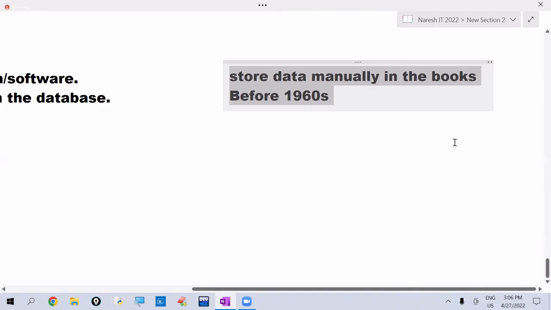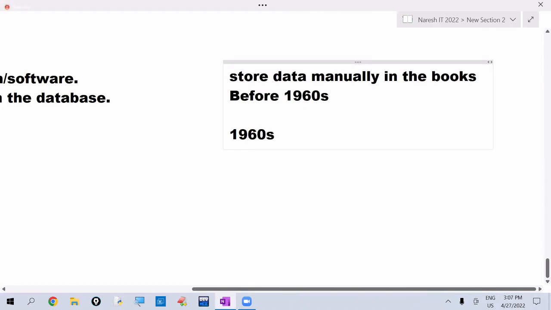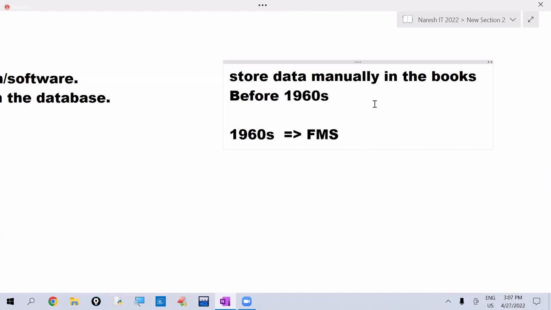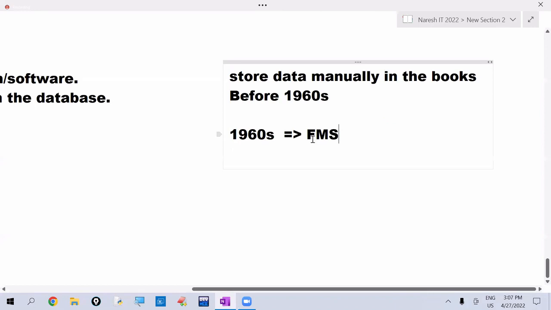In the 1960s, they introduced one concept, the file management system. But this is not successful software. After the introduction of Fortran, the first high-level programming language introduced in the market, and later COBOL, we started to store data in the computer using the files concept. But this is not successful software. We were getting so many practical problems.